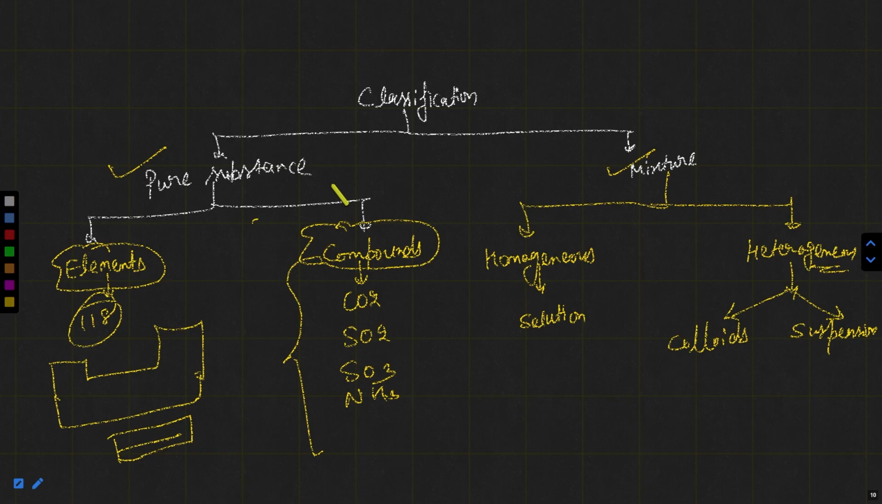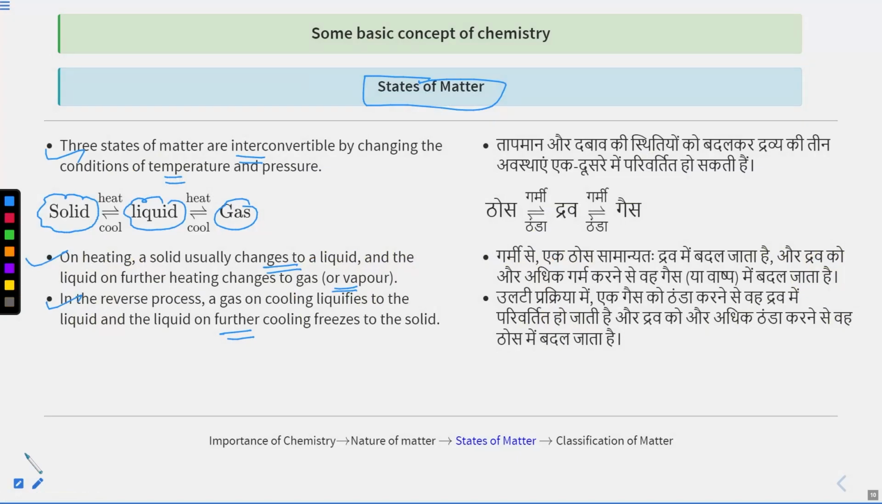So this is all about today's class, in which we have covered mainly properties of states of matter. It means properties of solids, properties of liquids, and properties of gases. And also we had discussed the interconversion of states of matter, which is important. The conversion of solid to liquid, liquid to gas upon heating, and the gas to liquid and liquid to solid upon cooling, right? So this is about the session.